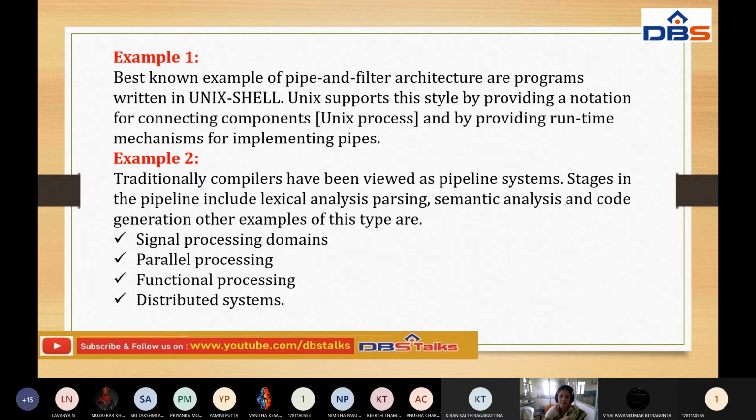All these mechanisms are designed with the help of the pipes and filters style. We also use it in single processing domains, parallel processing, functional processing and distributed systems.